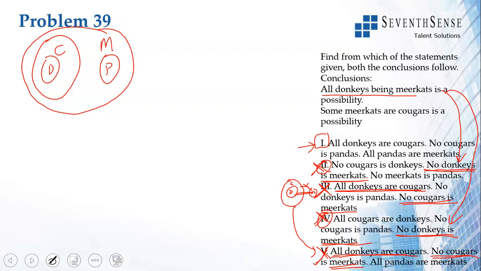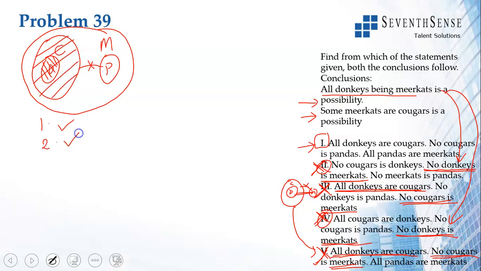Because it has possibility as a conclusion, you will have to draw different drawings to see if it is possible. In one, if it is possible, it is correct. All donkeys are cougars. No cougar is a panda. And all pandas are meerkats. We got this. So all donkeys being meerkats. See here, all donkeys are meerkats. It is possible. Conclusion 1 is possible. Some meerkats are cougars. These are some meerkats which are cougars.